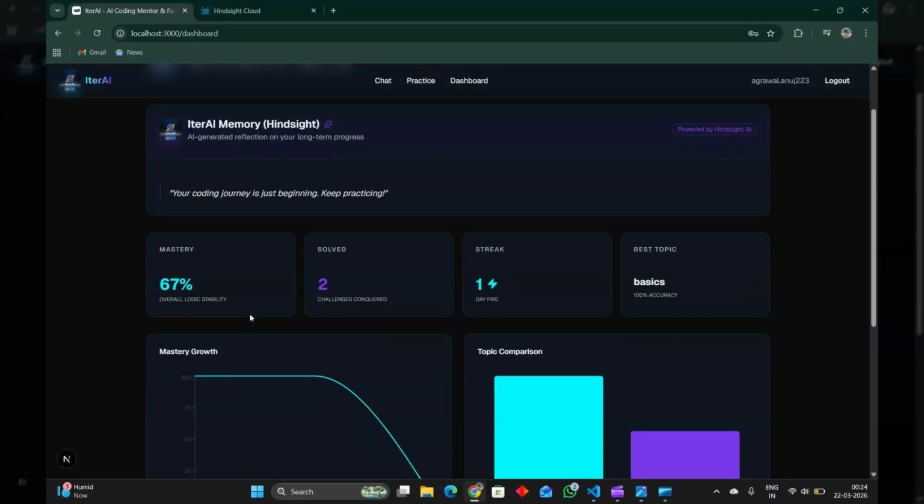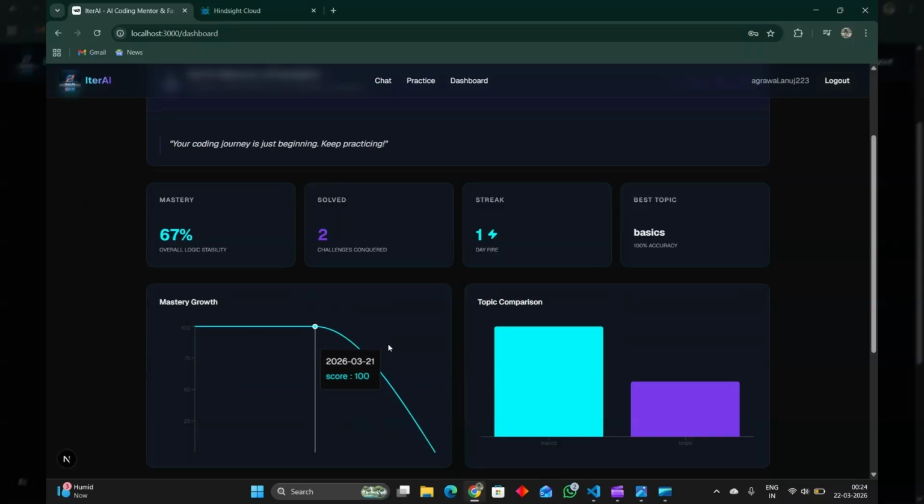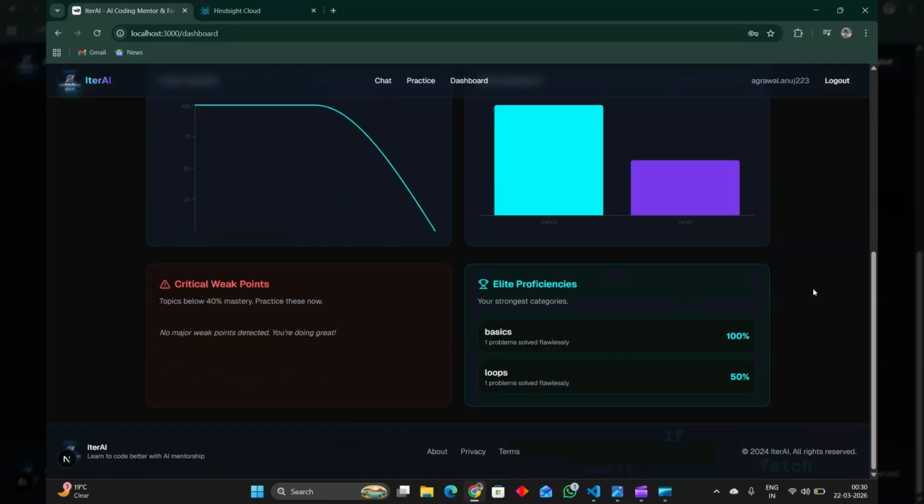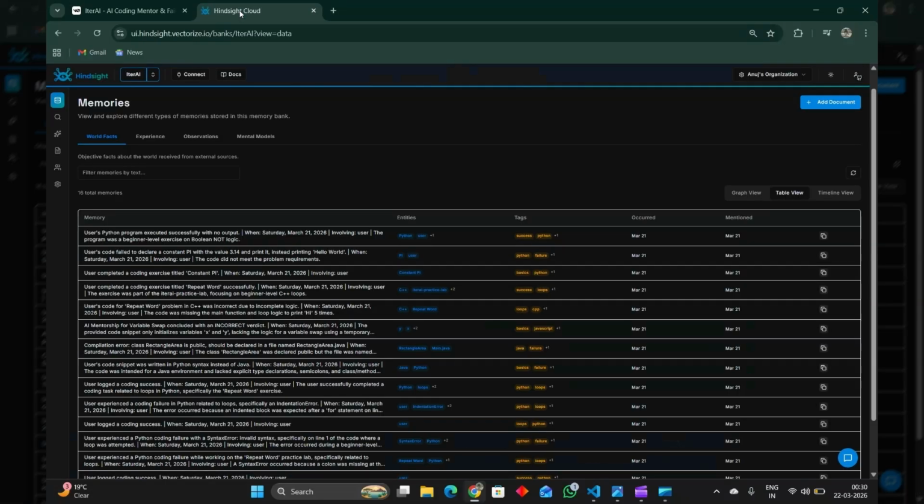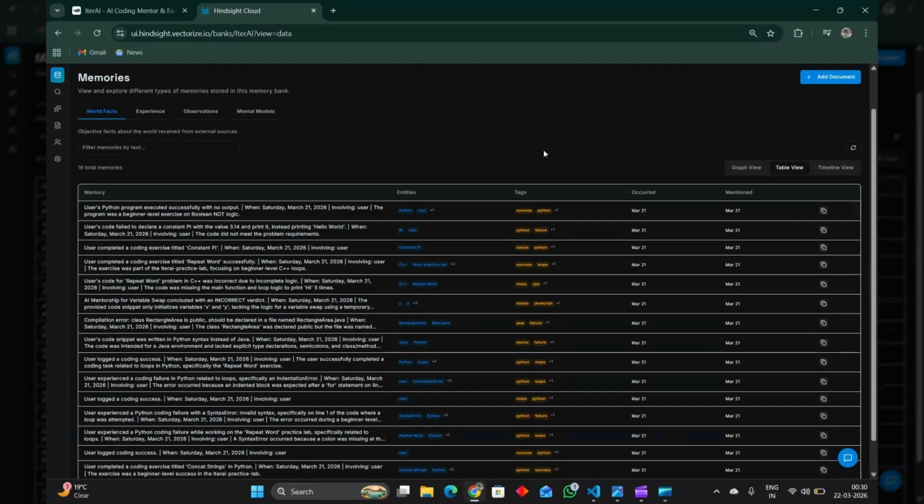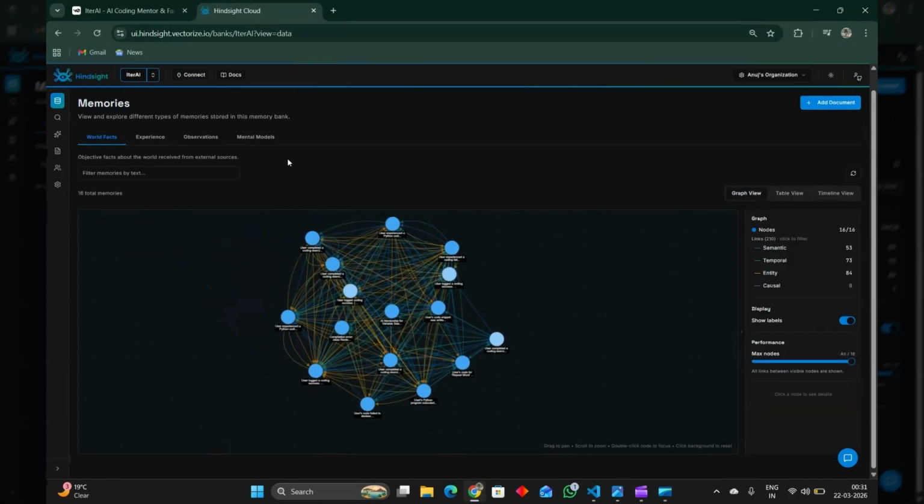Along with that, the graph is also visible, and the bar graph shows how many topics he has covered. In our critical weak points, the user can see his weak topics if he goes below 40%. And in our insight cloud we can see the data of the users, how many questions he solved and what types those questions belong to. Here is the data, and along with that we can see the graph view of the users. That's all for the insights and the dashboard.